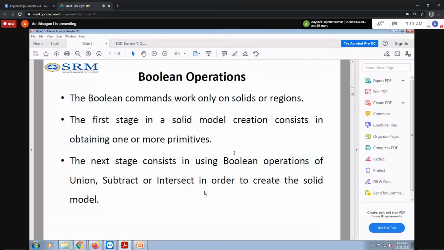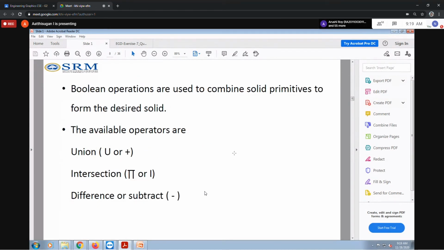So now what is important for this week is we are going to newly study about the Boolean operations. Boolean operation commands in solids: union, subtract, and intersection. Those commands we are going to use only after drawing the solids. After drawing the solids, we are going to use these three commands: union, subtract, and intersection.